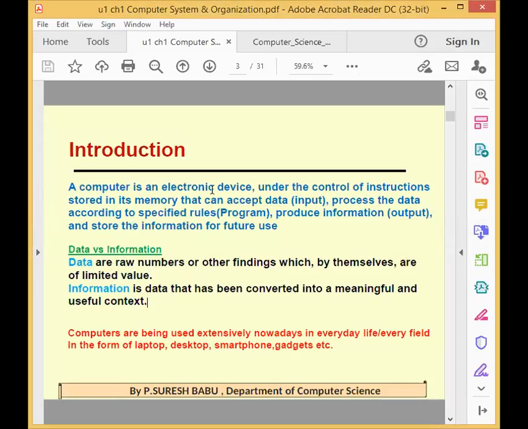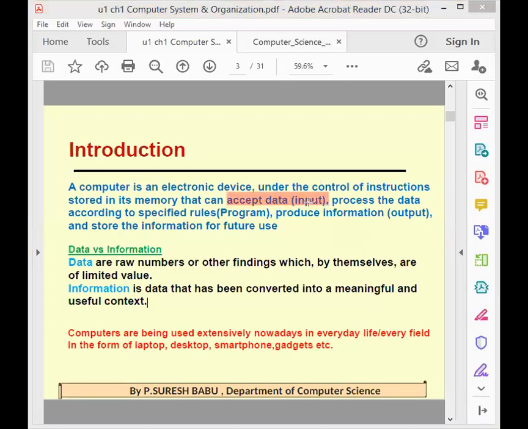So this is the first thing that we already know in the basics. What is a computer? Yesterday also I showed you. The computer is an electronic device. What can it do? Under the control of instructions stored in its memory, first, it can accept the data, that is input.